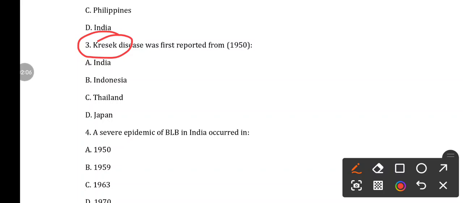At that stage sudden wilting occurs due to the infection of bacterial leaf blight, and this was first reported in the year 1950 from Indonesia. So Kresek, this is a stage of BLB which was first reported from Indonesia, but the BLB itself was first recorded from Japan.